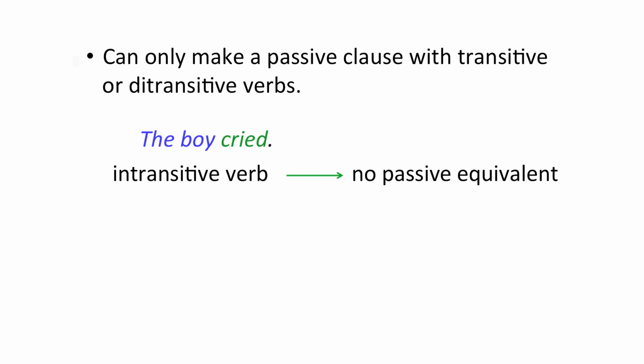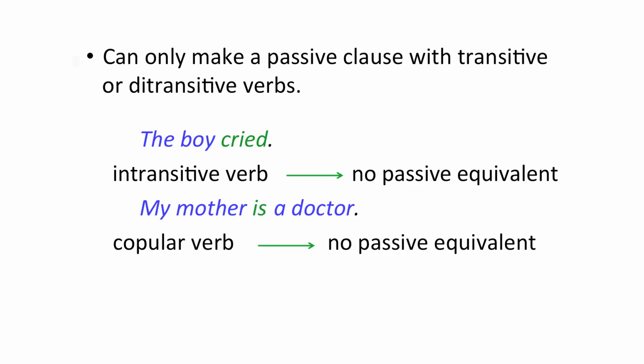Likewise, if the main verb is a copular, you can't form a passive. So if you have a copular clause like, my mother is a doctor, you can't passivize the clause. Yes, there can be a noun phrase after the main verb when the main verb is a copular, but remember that it is a complement, not an object, and you can't move the complement to the front. You can't say, a doctor is been by my mother.